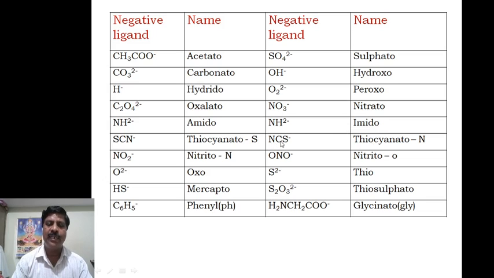Then NCS minus is thiocyanato N. Then ONO minus is nitrito O. Then this is the thio.